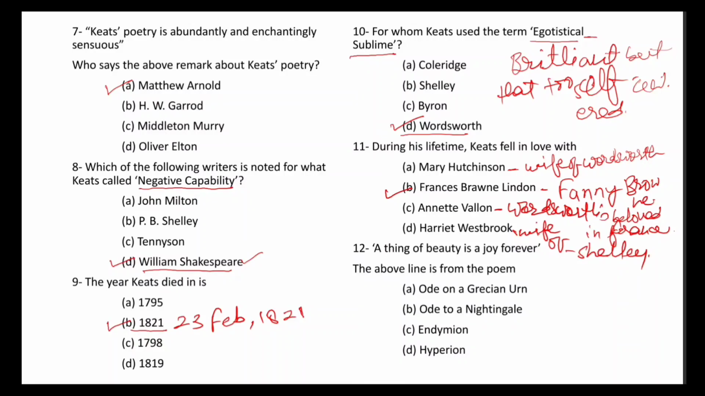Question number 12 is, a thing of beauty is a joy forever. It's a very, very important line, and the question is, the above line is from the poem Ode on a Grecian Urn, Ode to a Nightingale, Endymion, or Hyperion, right? The correct answer is Endymion. Actually, the poem opens with this line, a thing of beauty is a joy forever, right? So it is the line of the poem Endymion, a thing of beauty is a joy forever. So these were the 12 questions. Now moving to next questions.